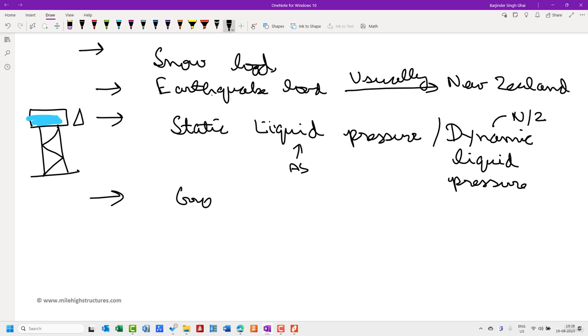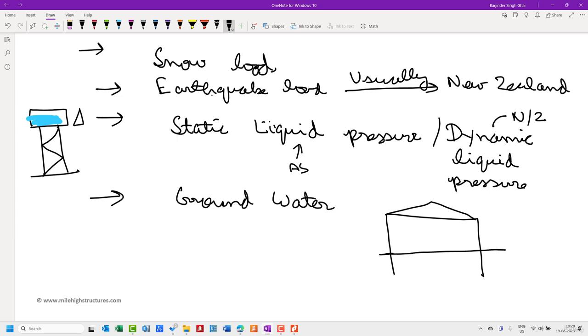After that, the next loading is the groundwater. Let us say we are designing a building, this is the basement area, and this is the foundation. If the groundwater table is above this foundation, then due to its buoyancy it shall put uplift pressure onto this building.